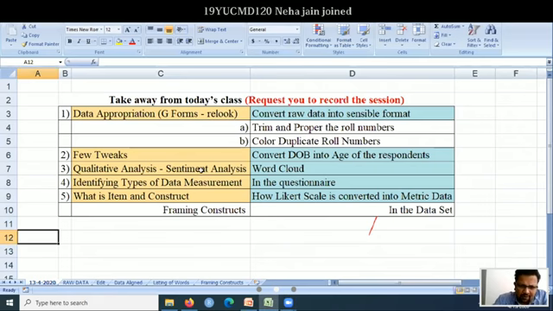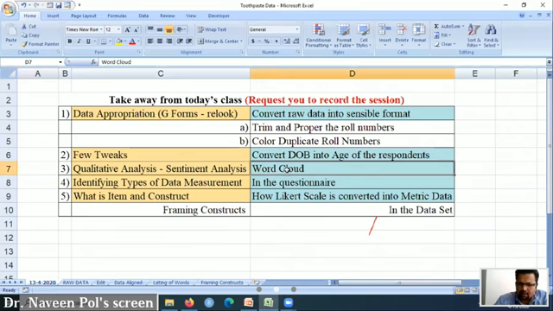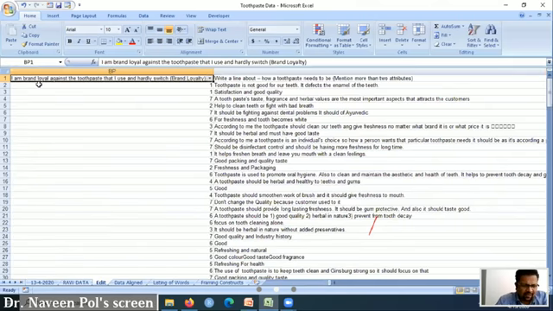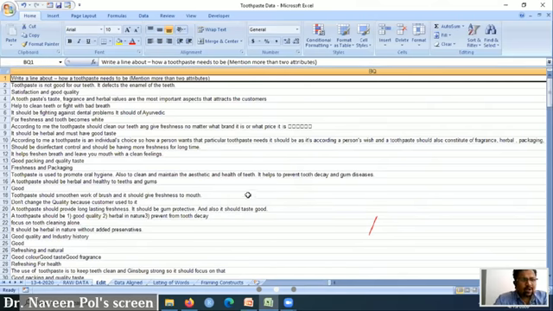Sentiment analysis: how can we do this? By word cloud. So we will do this. This is one phase of editing I had done. To make you understand better, I have used multiple sheets, though the same sheet can be edited.